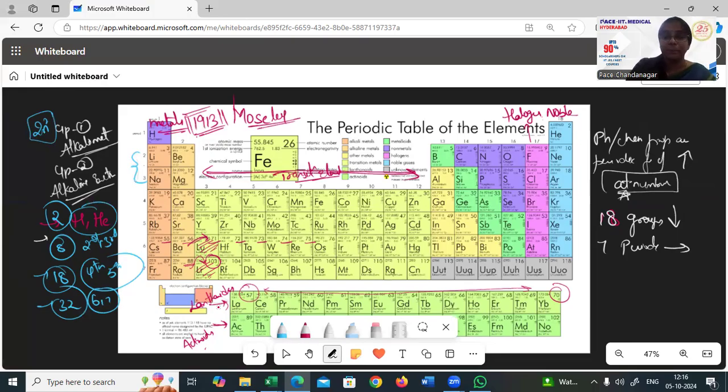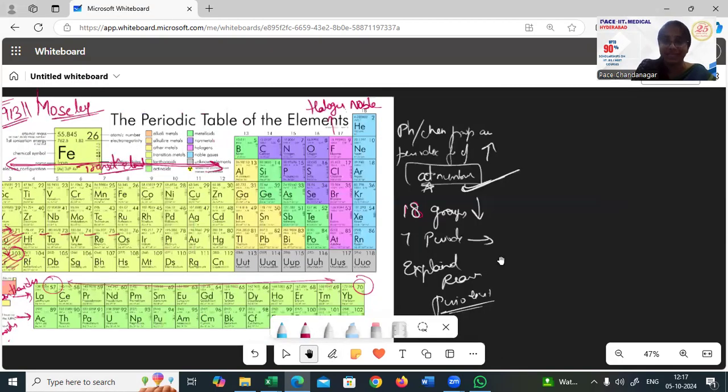Now, what are the merits of this? Merits of this: based on the atomic number he has given, there is no deviation at all, because with atomic masses, there are deviations. We have seen those deviations in the last table. But now with atomic numbers, there is no such deviation. And he explained the periodicity also, the reason for periodicity. Nobody could explain the reason for the periodicity, but he could. What is the reason behind it?